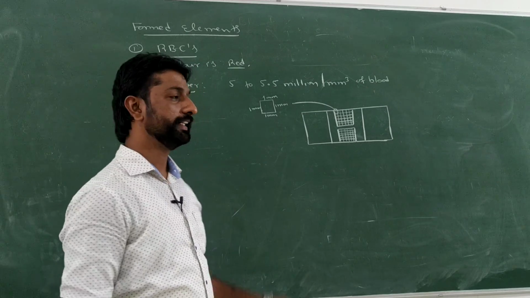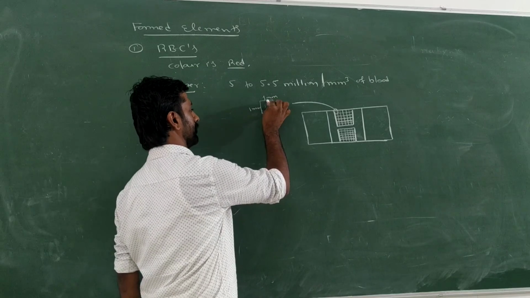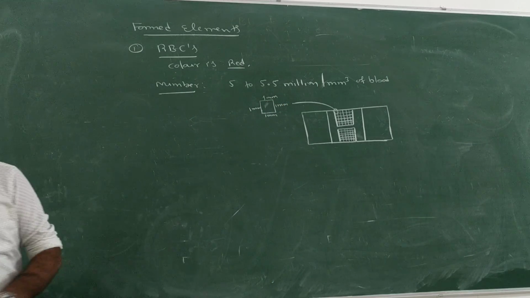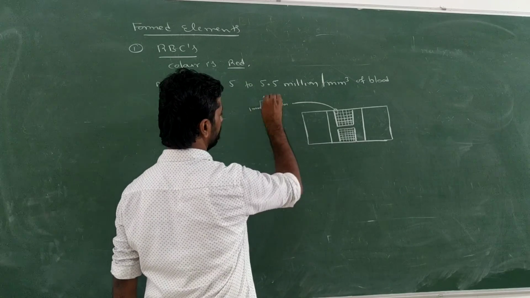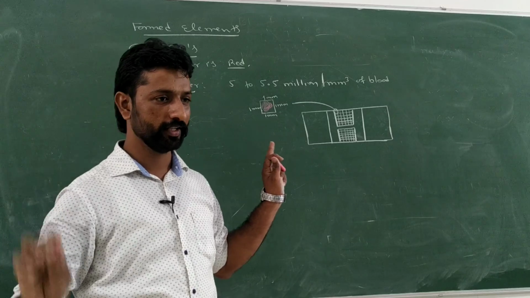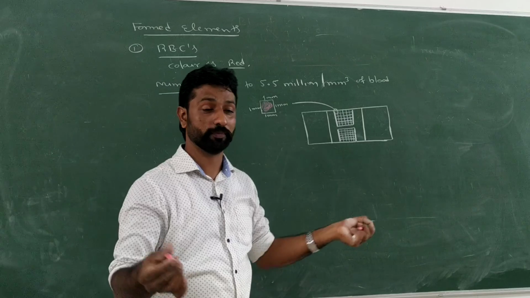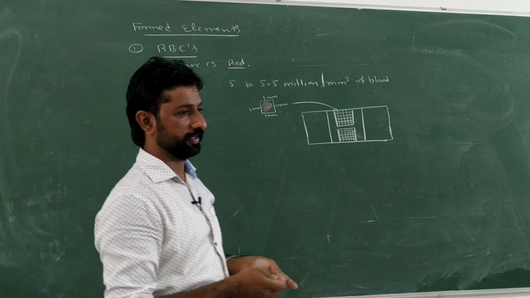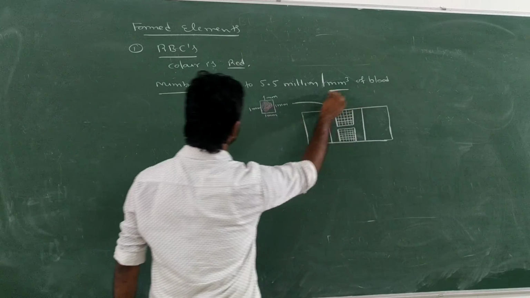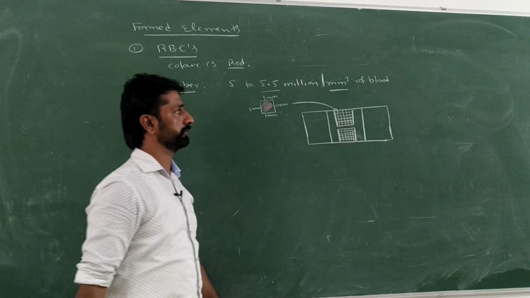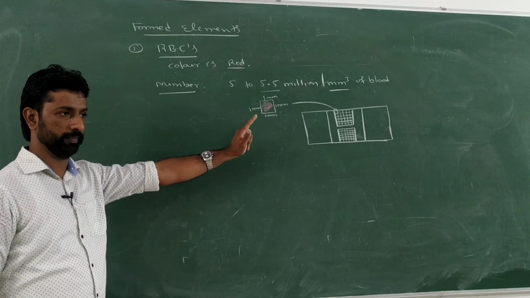In that 1 cubic millimeter, how much blood can we place? In that blood, how many RBCs will be present? 5 to 5.5 million RBCs. Just imagine the size of the RBC then. So they are microscopic in size. So per cubic millimeter of blood, 5 to 5.5 million RBCs will be present. That is their count. Understood what cubic millimeter means?